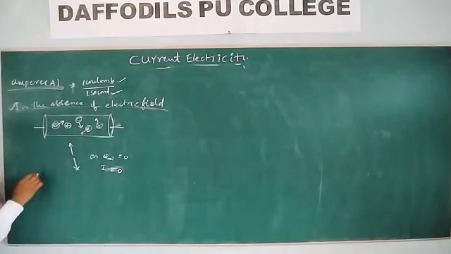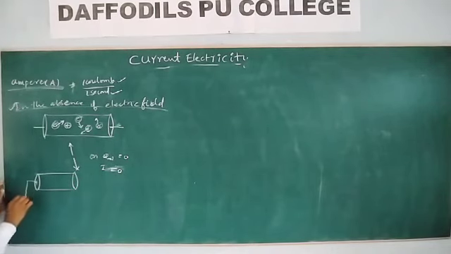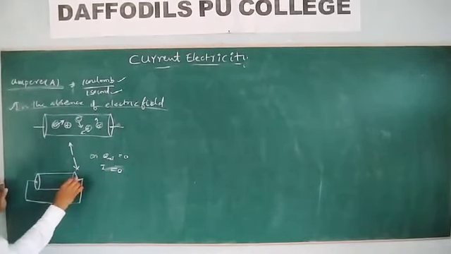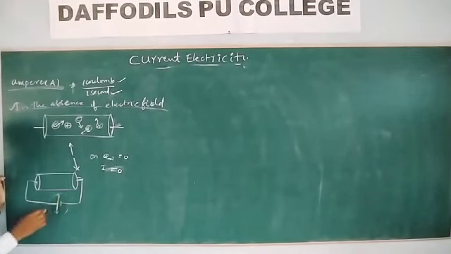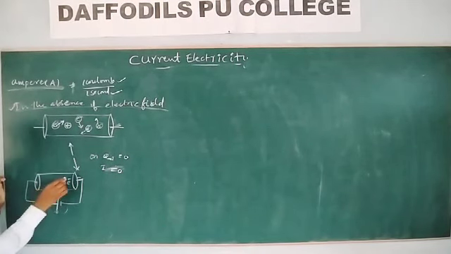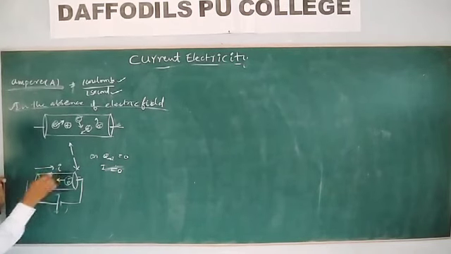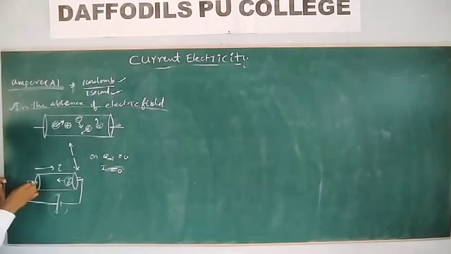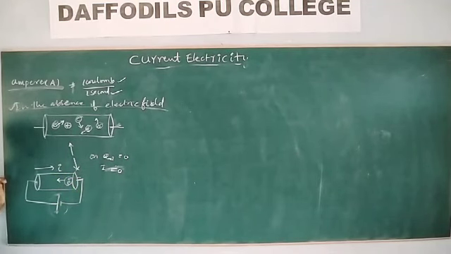But whenever we supply the electric field, a potential difference is applied. The cell moves the electrons towards the positive side. The electron is moving in this direction, and the electric current is in the direction opposite to the direction of the electrons.